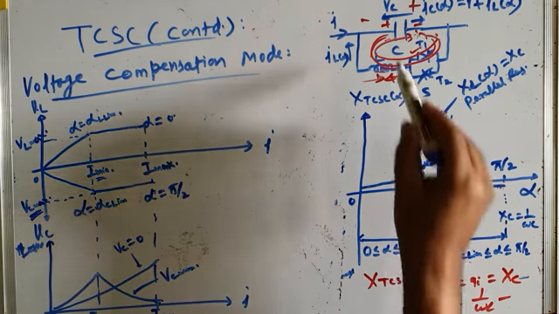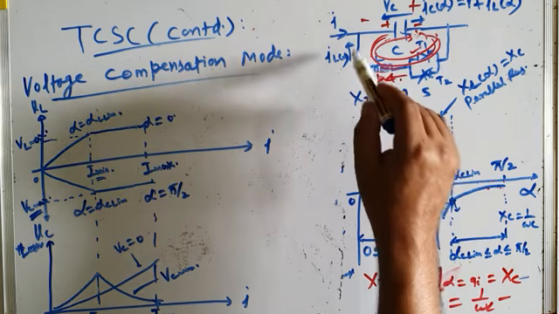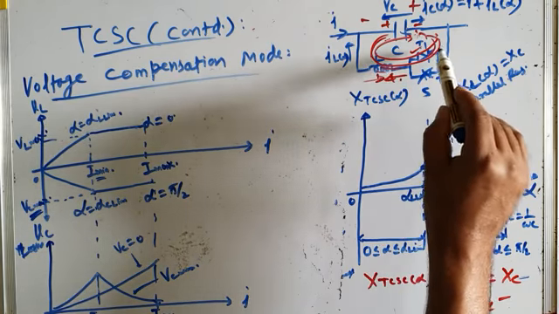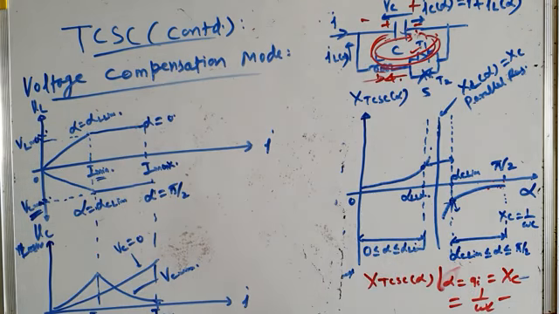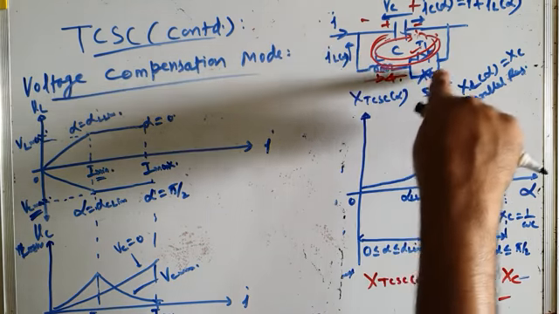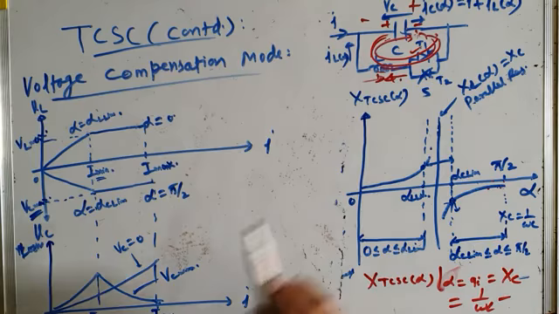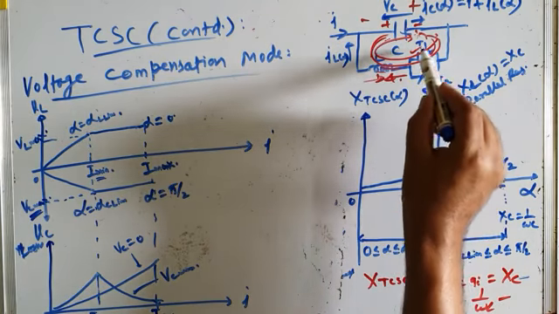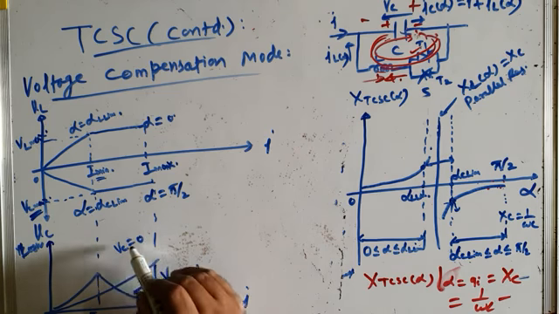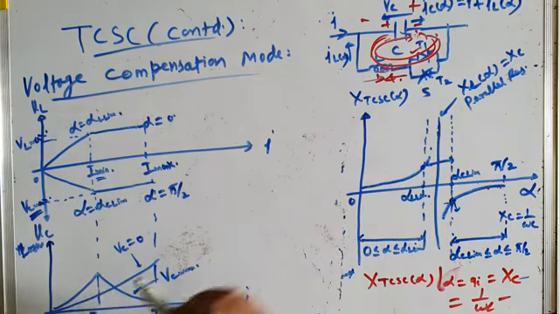See, if VC is equal to 0, that means voltage across capacitor is 0. Only TCR is on. All the current flows through the TCR. This capacitor is completely bypassed. It is not allowed to conduct. Whatever current comes, that flows through the TCR. So that means TCR में जब current flow होती है, this TCR has valves. There will be power losses, switching and conduction losses in valves, and as the current increases, for VC equal to 0, the losses in the TCR also increase.